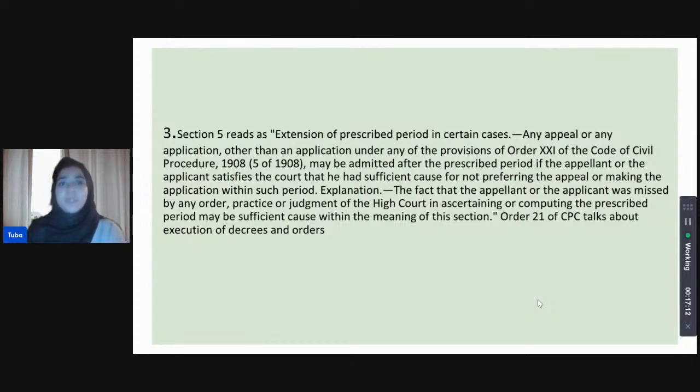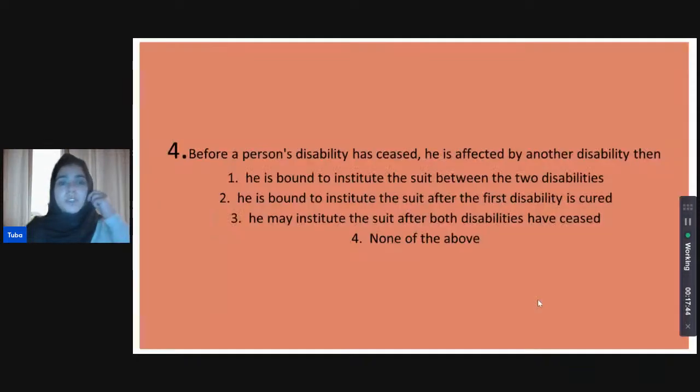Correct. Section 5 provides the extension, but then it states that other than an application under any provision of Order 21 of CPC, an appeal or application may be admitted after the prescribed period if the appellant or the applicant satisfies the court that he had sufficient cause for not preferring the appeal or making the application within such period. And what is dealt with in Order 21 of CPC? Execution of decrees and orders. So it is in itself excepting Order 21 of CPC, which contains execution of decrees and orders.